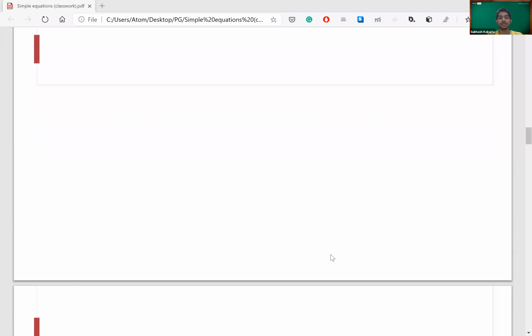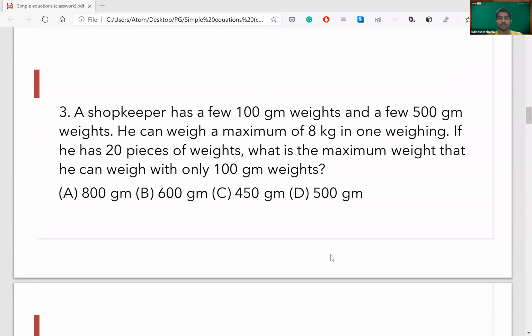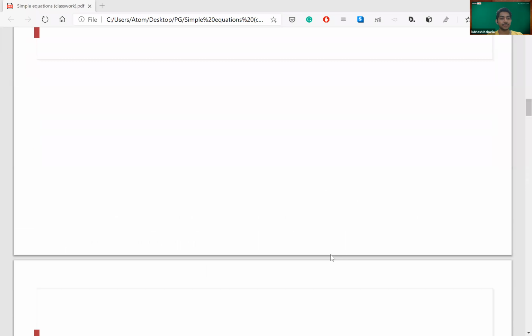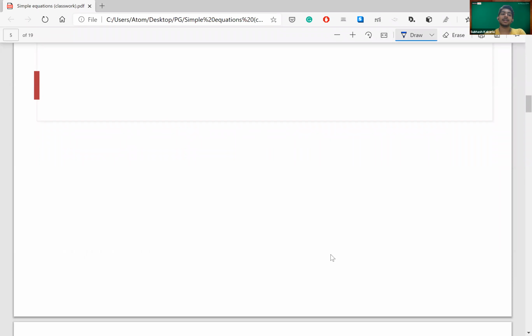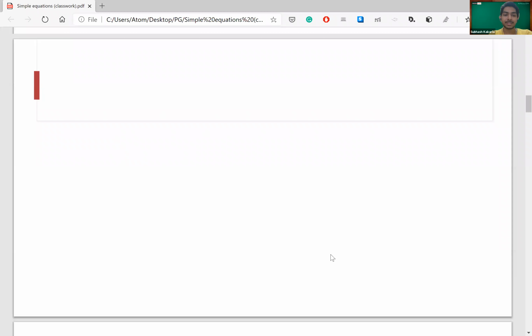Initially, I'll add one thing from what we had done yesterday, and that would be the basics of equations.